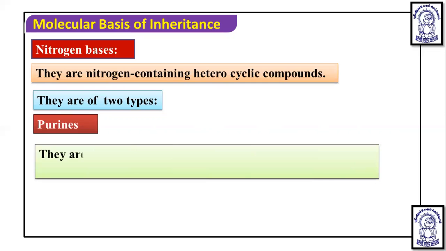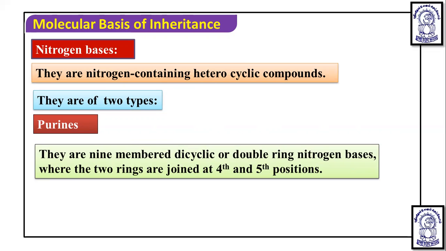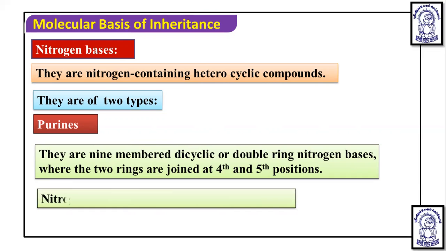If we talk about purine, they are 9-membered dicyclic or double ring nitrogenous bases, where the two rings are joined at the fourth and fifth positions. Nitrogen occurs at the 1, 3, 5, 7, and 9 positions. So if we draw the structure of this purine, it is like this.